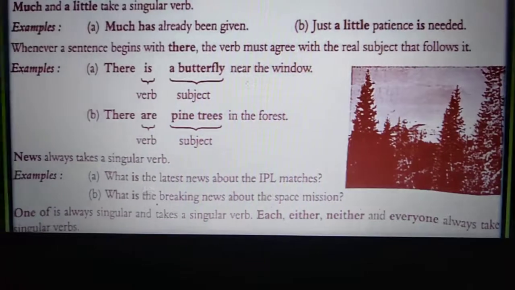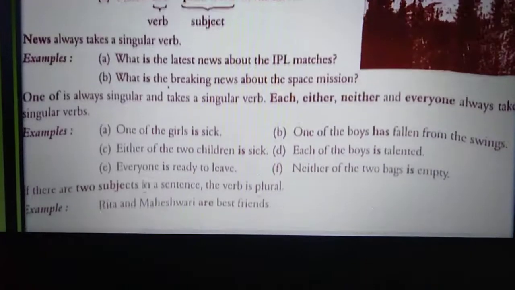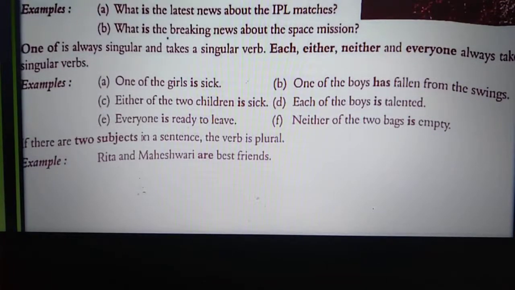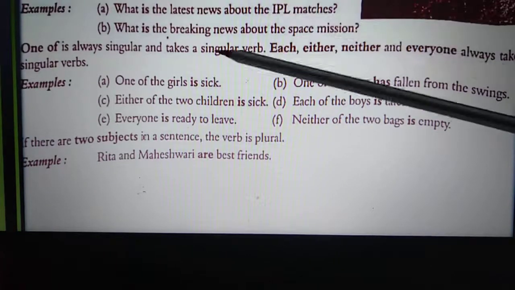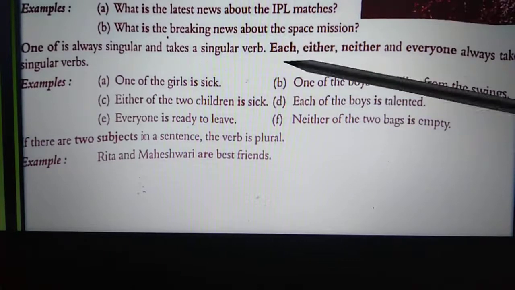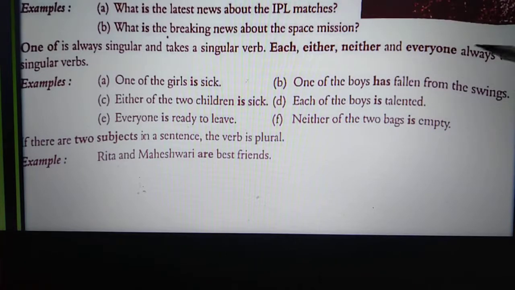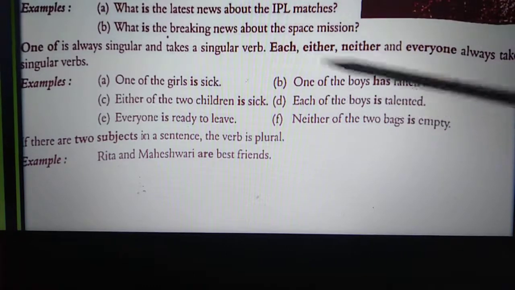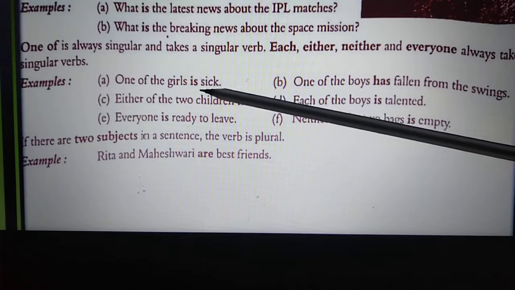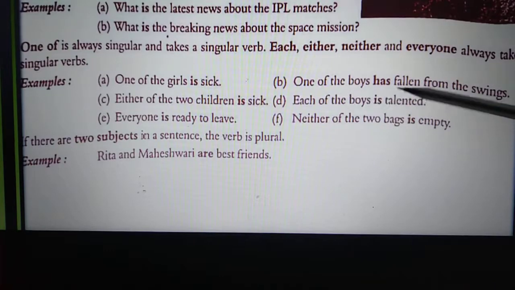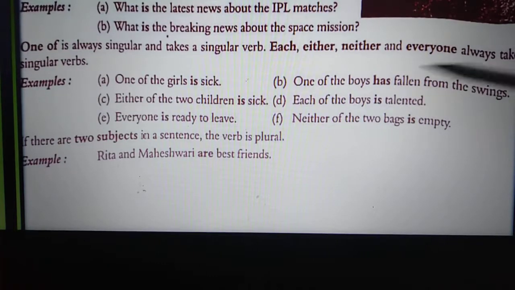Next is one of, which is always singular and takes a singular verb. Again there are simpler words like one of, each, either, neither, everyone. They always take singular verbs. For example, one of the girl is sick, one of the boy has fallen from the swings.